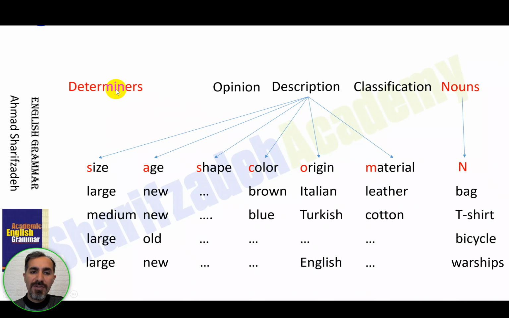For example, we have determiners at the beginning, and then in some cases we have adverbs between determiners and adjectives. If we have one adjective or two adjectives here, we can add an adverb. Otherwise, we cannot. If there is no adjective here, then there should be no adverb here. This means that the existence of adverbs here depends on the existence of adjectives.